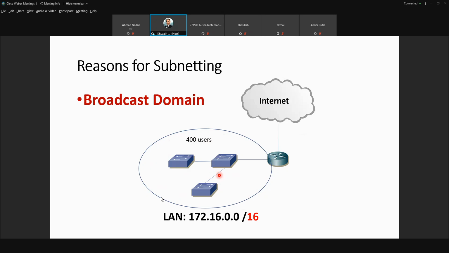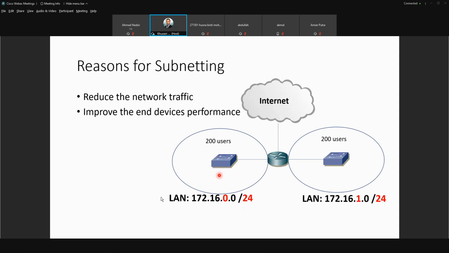So what is wrong with broadcast message? Number one, when you have broadcast message, there will be a lot of packets in the network. So this will affect the performance of the network itself.